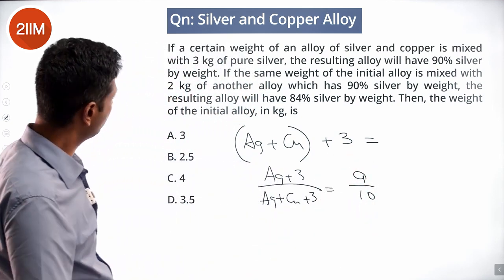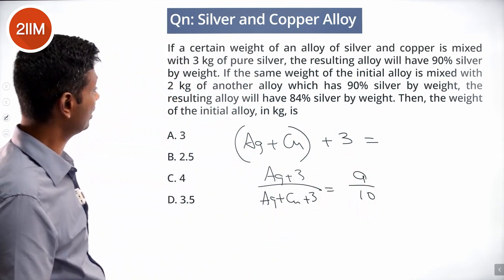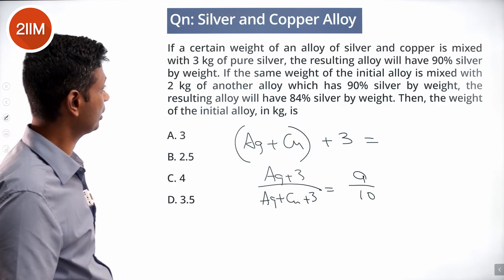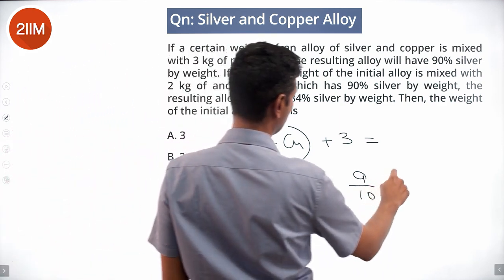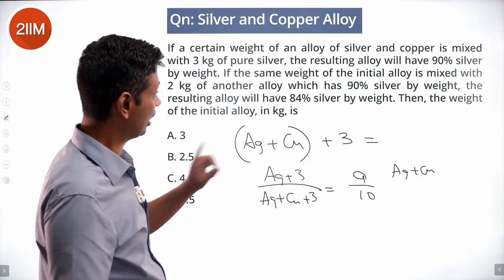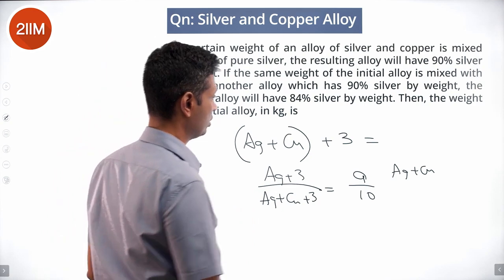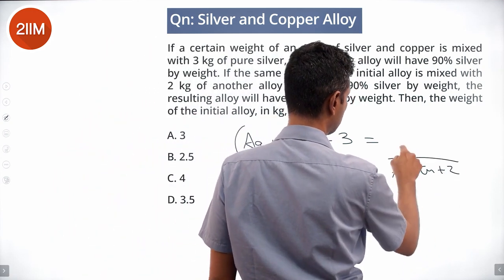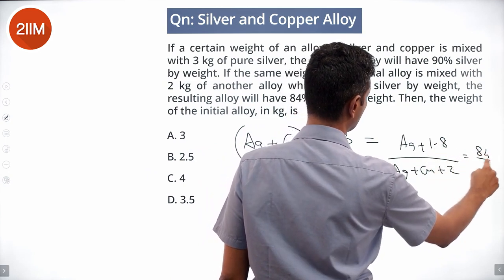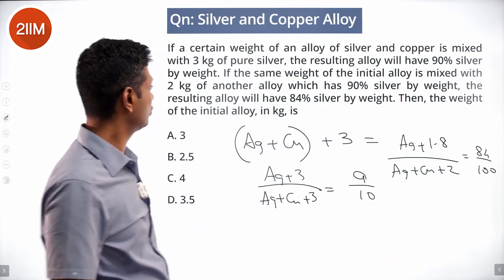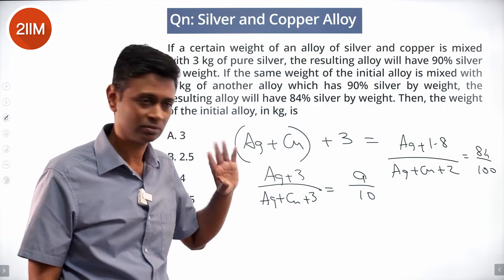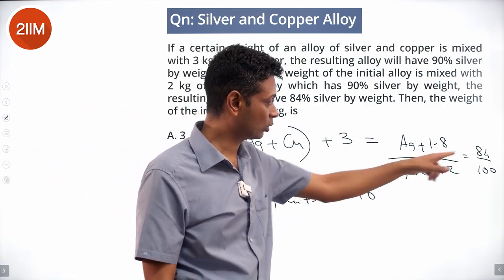The same weight of the initial alloy mixed with 2 kg of another alloy which has 90% silver by weight. The resulting alloy will have 84% silver by weight. So Ag plus Cu plus 2 kg will be the denominator. Ag plus 1.8 equals 84 by 100, 0.84. What we are doing effectively is calculating silver by total. Silver by total is 9 by 10, silver by total is 84 by 100.